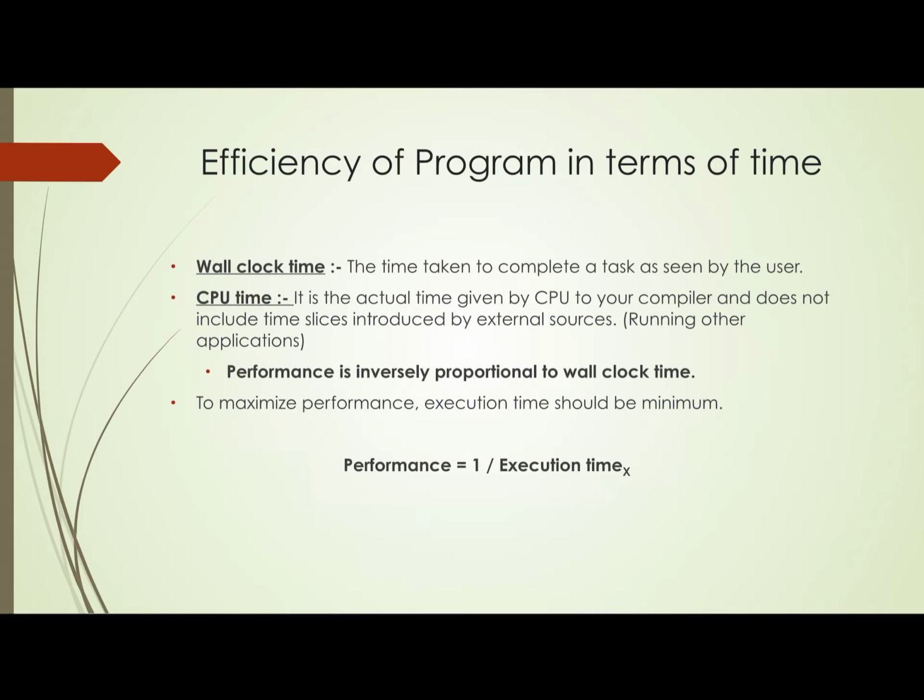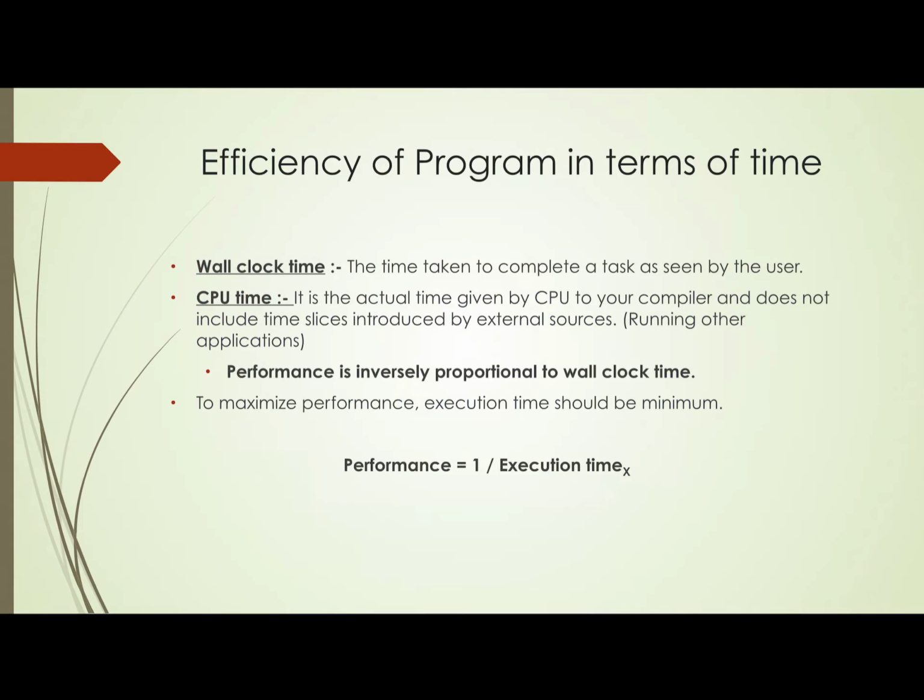So what is the difference between these two? As we know, we are working on multitasking operating systems like Windows. When we work, there are several applications running parallelly, like Word, Excel, PowerPoint.